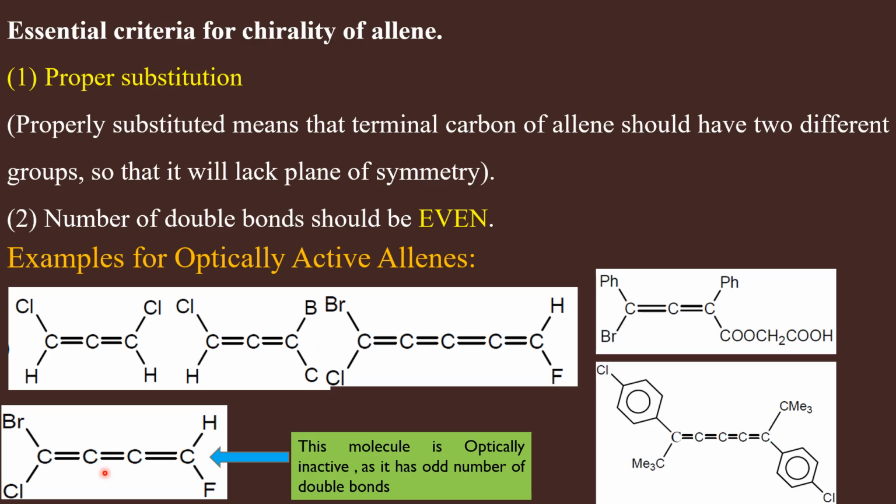But look at this molecule. The first condition is okay. The two groups at the terminal carbon atoms are different, but the number of double bonds is odd. So whenever you have an odd number of cumulated double bonds, all the groups at the terminal carbon atoms will come to one plane, and that molecule will have a plane of symmetry. That is why this molecule is optically inactive and achiral.